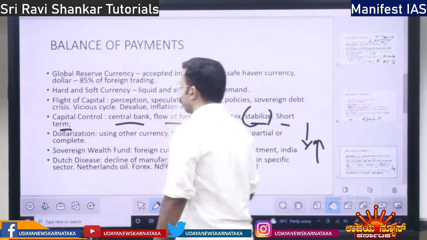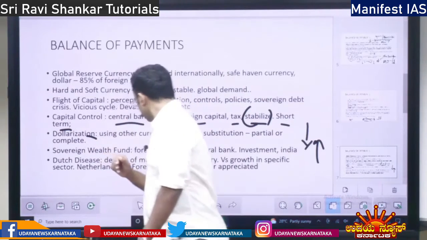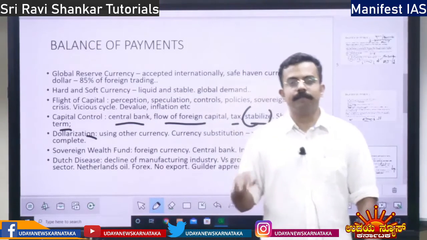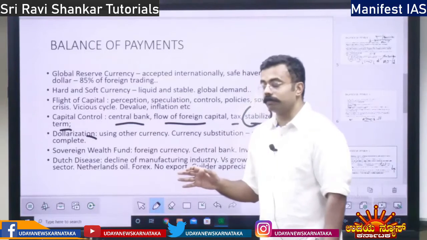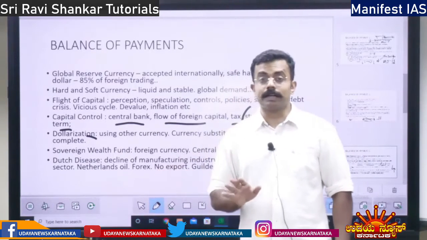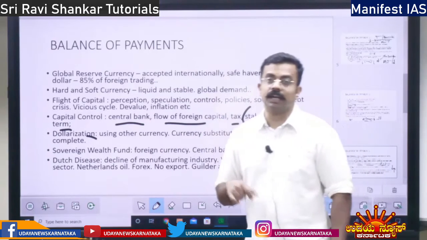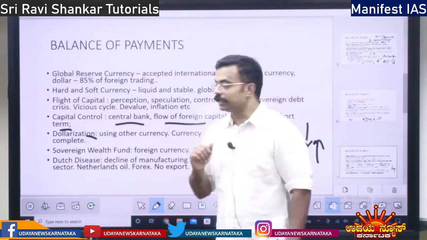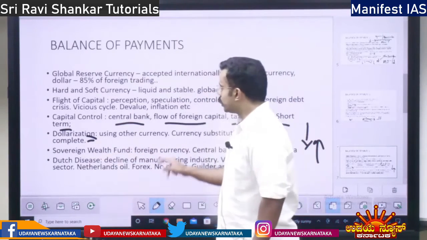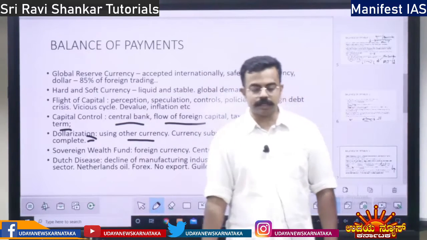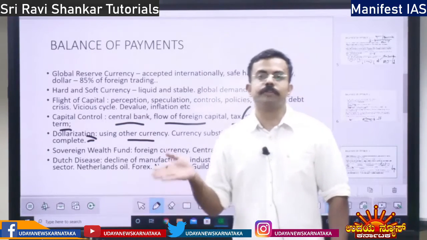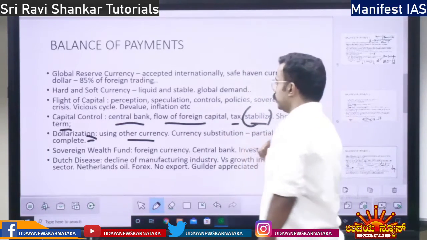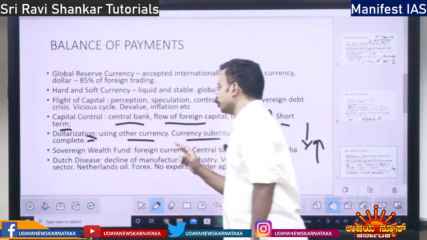Then you have the concept of dollarization. Dollarization means what? It doesn't mean the use of dollar. It means, apart from using local currency, if you use any foreign currency, or more than your local currency, you trust any foreign currency. That is dollarization. Using other currency apart from your own currency or more than your own currency. If you are placing trust in some foreign currency, then it is called dollarization, right? So it is currency substitution.